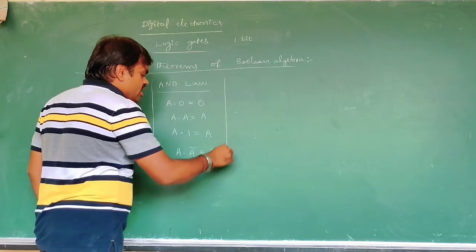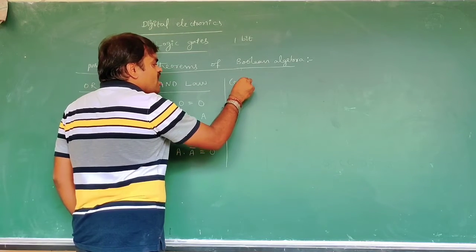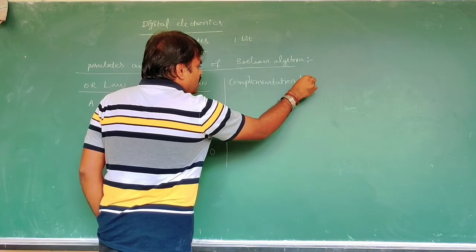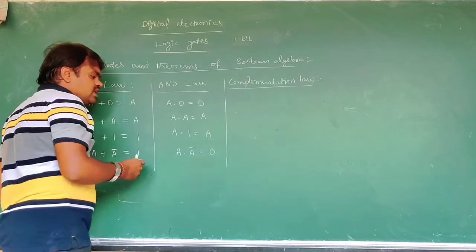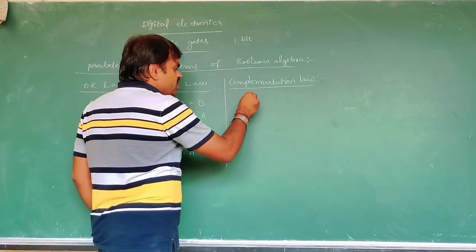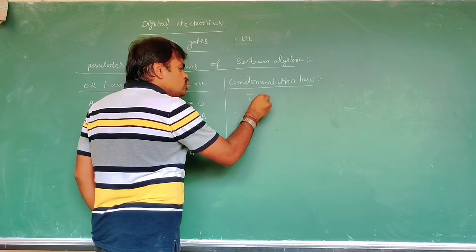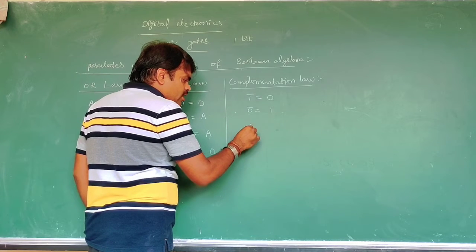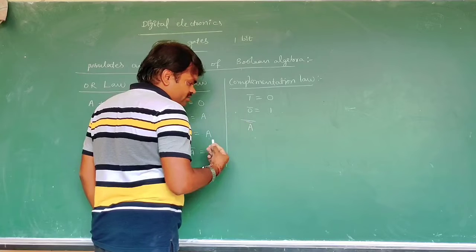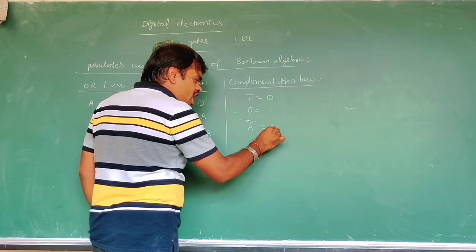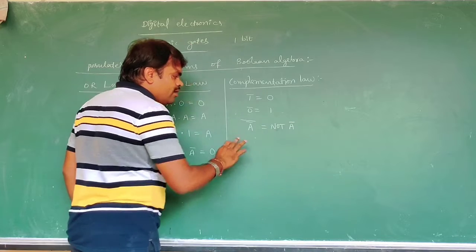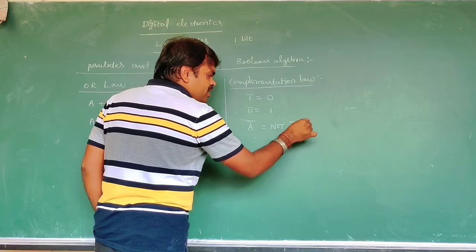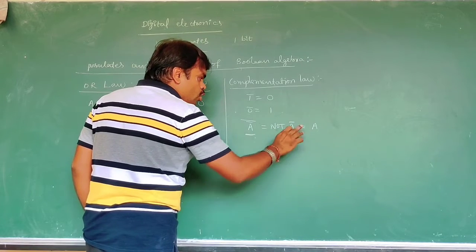Now the complementation law, the NOT law. That is 1 bar is 0, 0 bar is 1. That is a bar and whole bar, that means not a bar. Bar whole bar means not a bar, and not a bar means it is a. That means a bar whole bar becomes a.